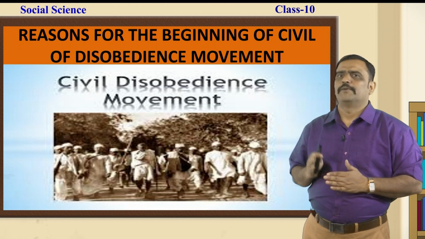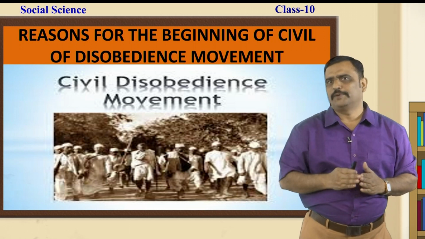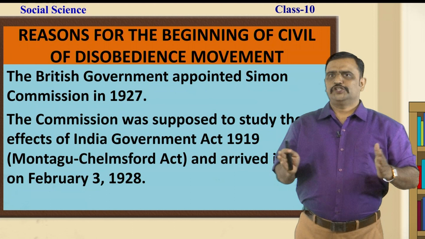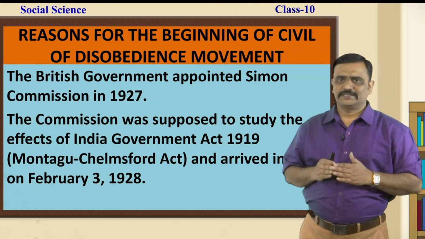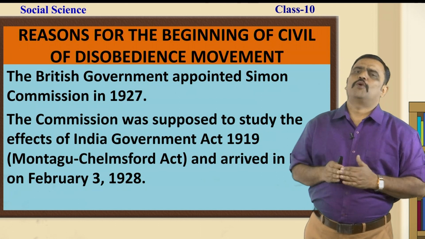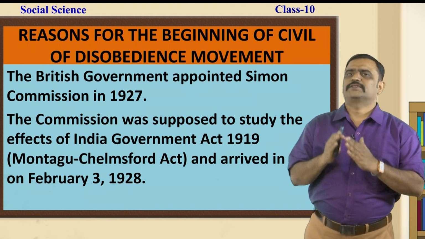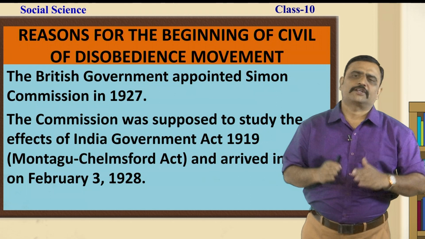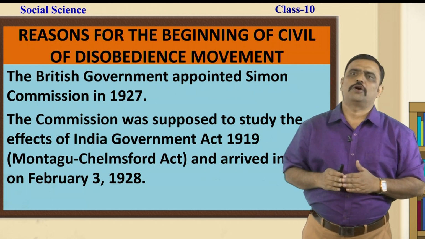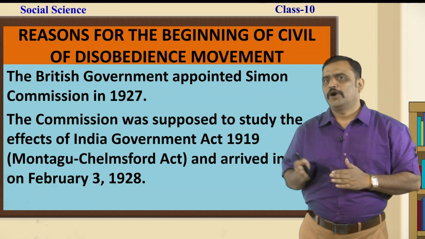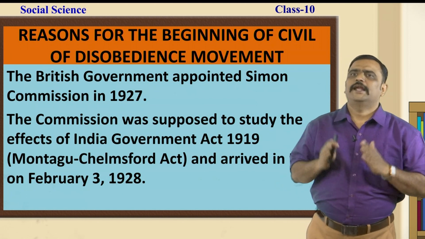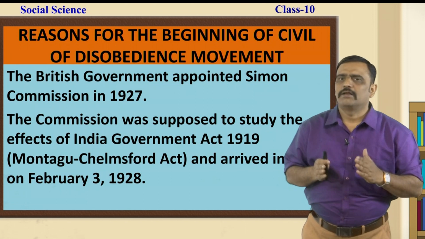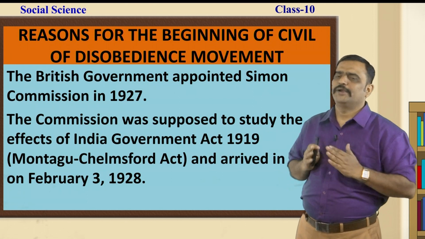Reasons for the beginning of the civil disobedience movement. The British government appointed the Simon Commission in the year 1927. The commission was supposed to study the effects of the Government of India Act 1919, which was rightly called the Montagu-Chelmsford Act. Simon entered India on February 3, 1928.